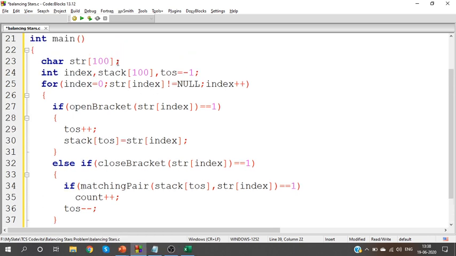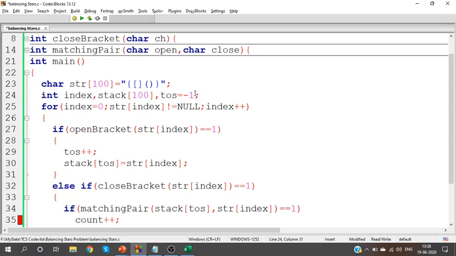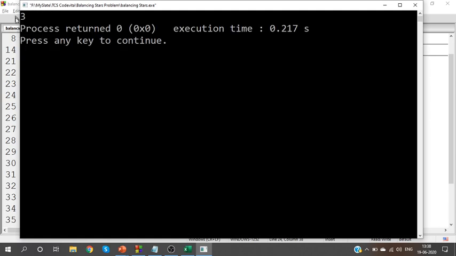Okay, so I'll initialize this as open bracket. In this case, I have one pair, two pairs, and three pairs. So if I execute the program, I should get the answer as 3. Let us check that. Okay, I missed the double quotes. Sorry. Yes, declare the variable count. If I'm going to count the number of pairs, declare a variable count, initialize it as 0. Yes, now I get the output as 3 pairs.